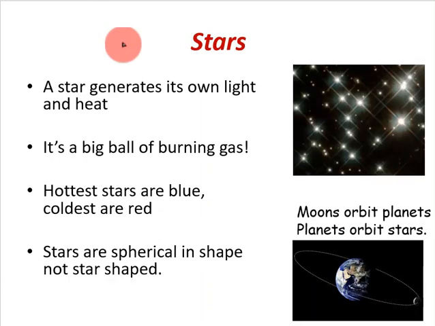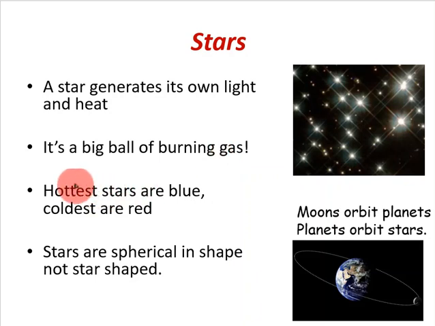We mentioned a star, for example, our sun. So what are stars? A star is an object that can generate its own light and its own heat. So it's a luminous object. It's a big ball of burning gas. It's generally hydrogen that's being compressed by the force of gravity. That's causing what's called a nuclear reaction, like a nuclear explosion in space. And that's essentially what stars are. They're like controlled nuclear explosions that are happening in space.